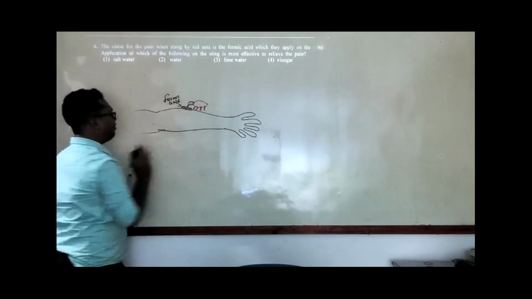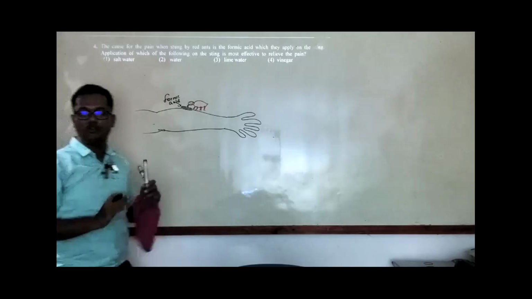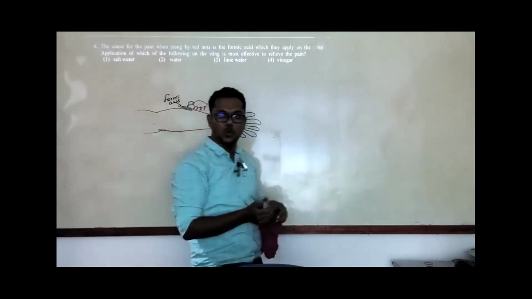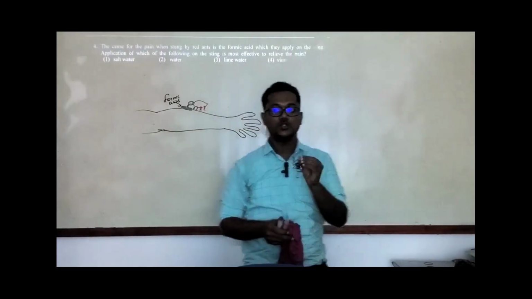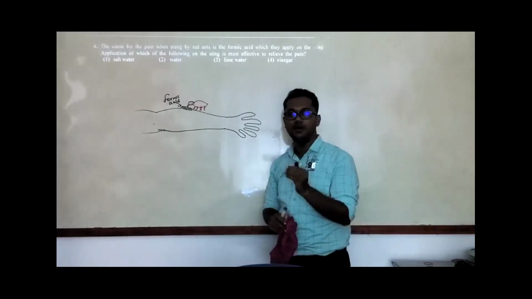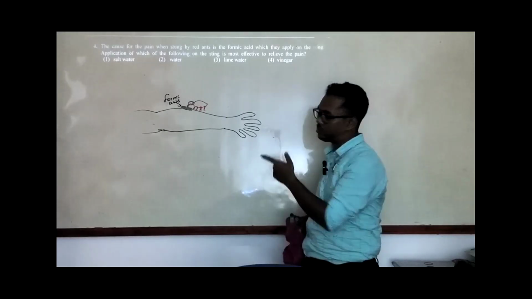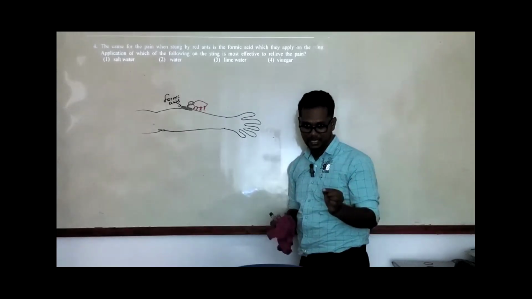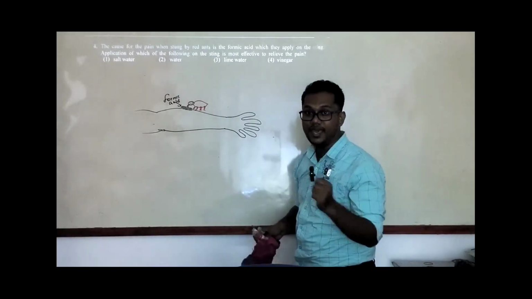So what happened? This formic acid is going to cause the pain. Now, what do we need to relieve the pain? What is the option available? I can neutralize this acid. Neutralization of the acid means I need a base.